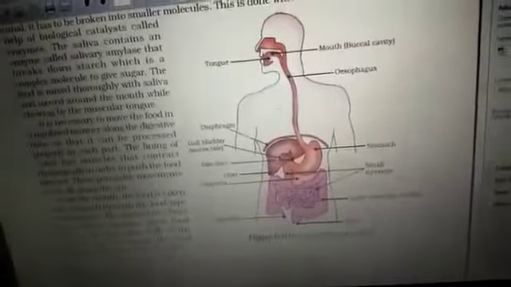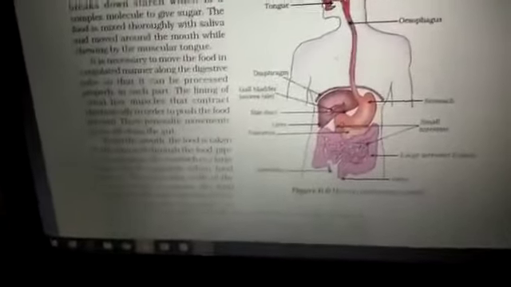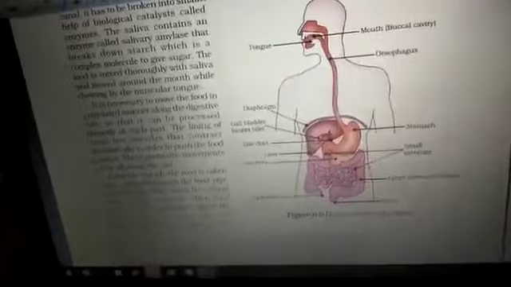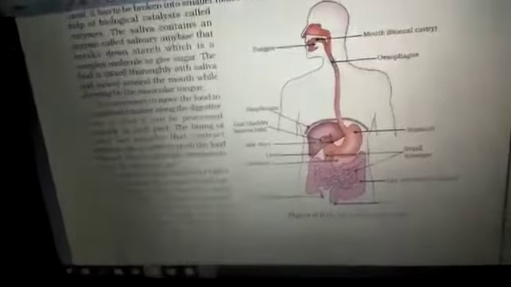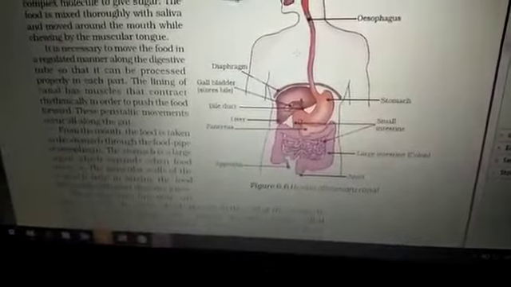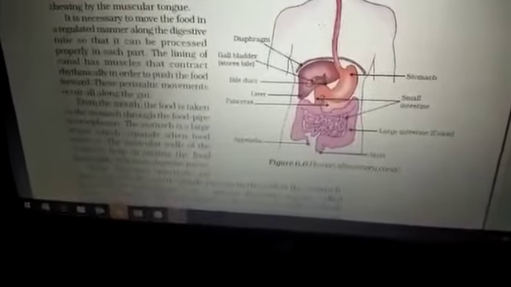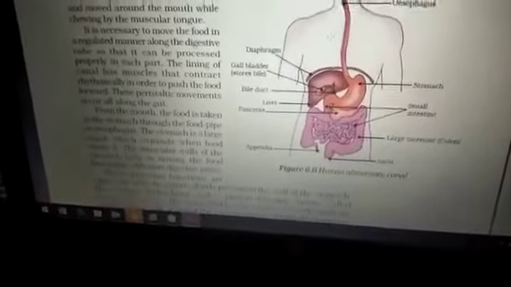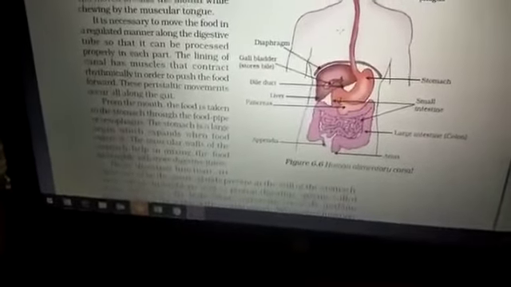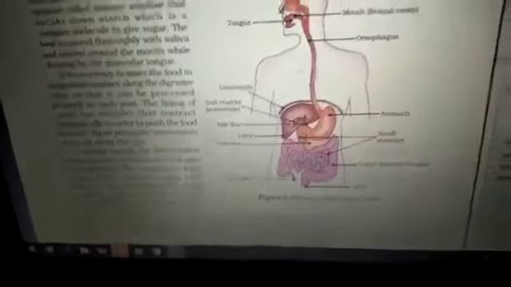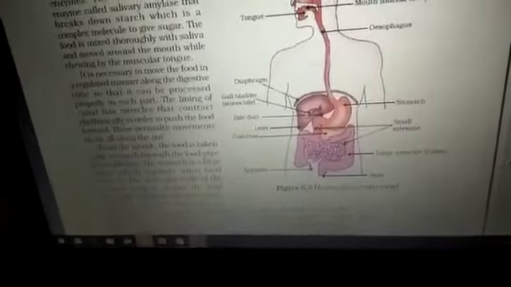The next is mucus. Mucus is to make the stomach area moist and slimy, so that food does not remain dry. Secondly, it also helps protect the stomach lining from the activity of dilute HCl or acidity. Then coming to pepsin, as it activates in an acidic environment, it starts the digestion of protein. The proteins, which are larger complex molecules, get converted here into peptones or proteoses. So in the stomach, protein digestion initially starts.